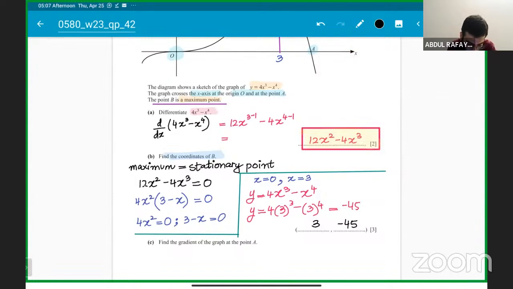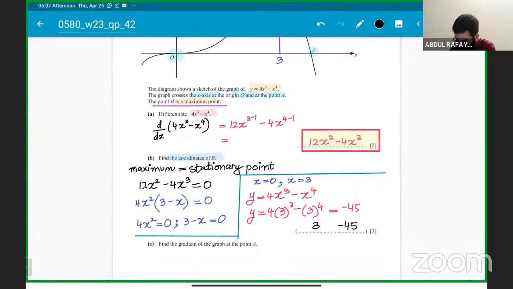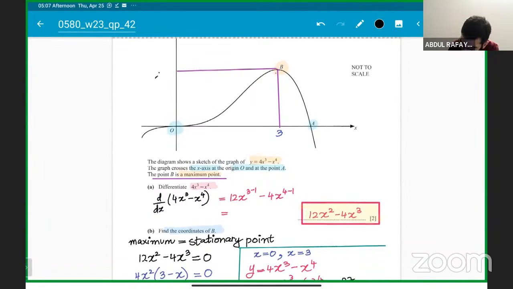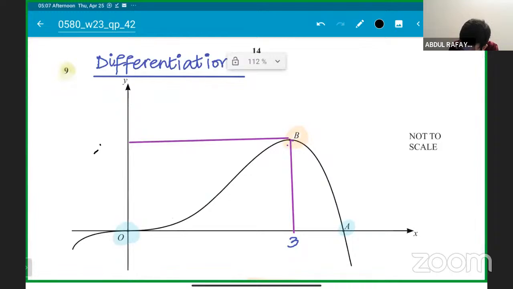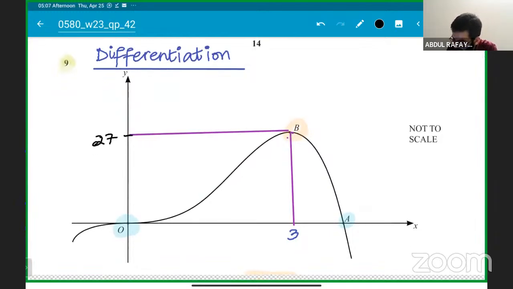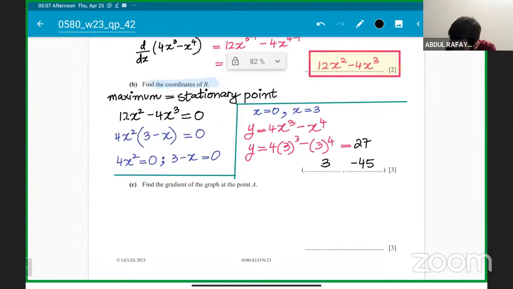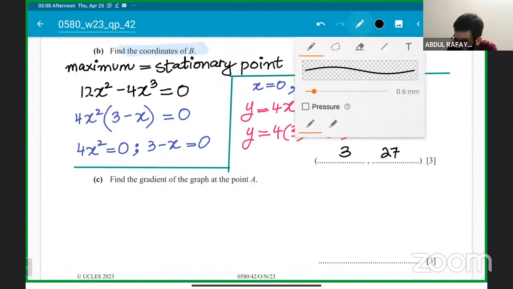Let me know how many got this. Is this correct or have we made a mistake? 4x cube, I think it is not coming negative 45. It is coming positive 27. Calculation mistake है. Y negative क्यों नहीं होगा? Because I just realized my mistake quickly. Okay, y positive है, so it should be 27. क्योंकि y का जो coordinate है वो positive side पे आ रहा है. That is why I quickly realized कि मैंने कोई calculation error किया है. 3, 27 are the solutions.